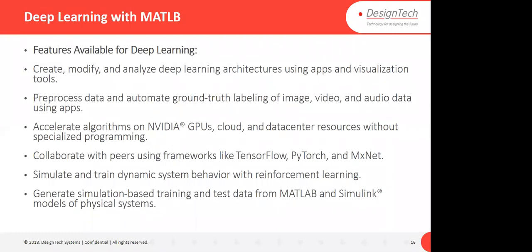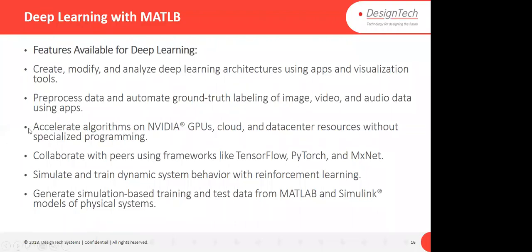You can create the model, you can modify the model, you can analyze the deep learning architectures using apps and visualization tools. So in MATLAB, some apps are available to create a complete deep learning model, and to visualize your architecture, how it looks. For that, you can use inbuilt apps which are available in MATLAB.